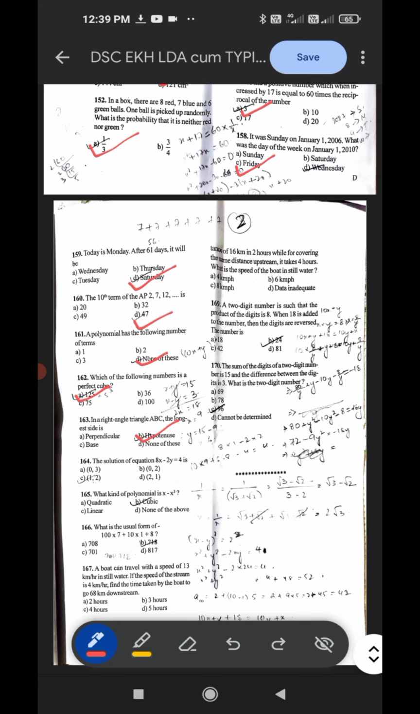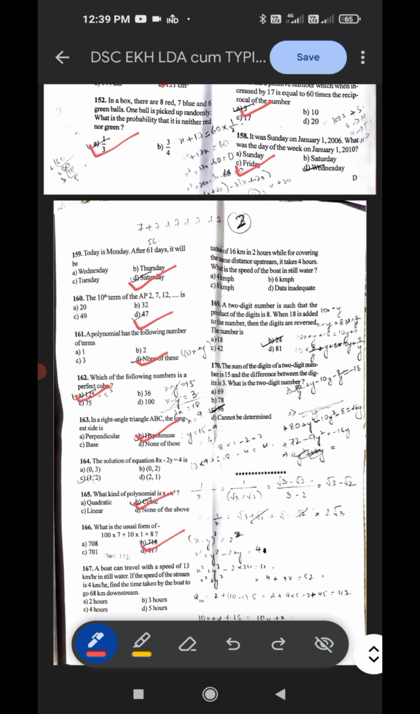Then 165, what kind of polynomial is x minus x cubed? The correct answer here is B, cubic. What is the usual form of 100 into 7 plus 10 into 1 plus 8? The correct answer could be.